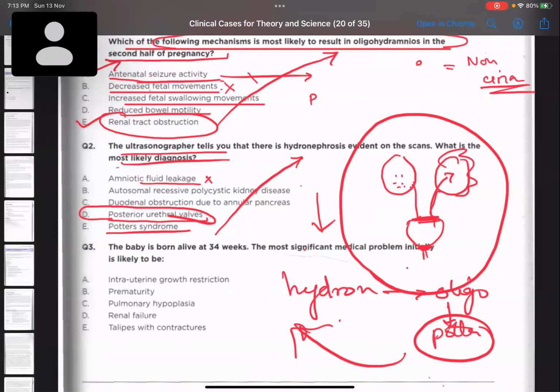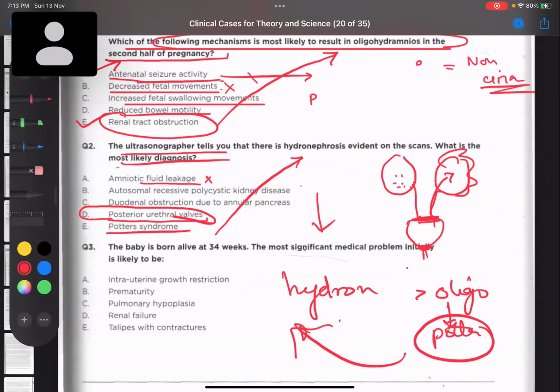Yes. Okay. Next one is that the baby is born alive at 34 weeks. The most significant medical problem. So the baby is having oligohydramnios. The most significant medical problem that we are suspecting is pulmonary hypoplasia, because there was a history of oligohydramnios.